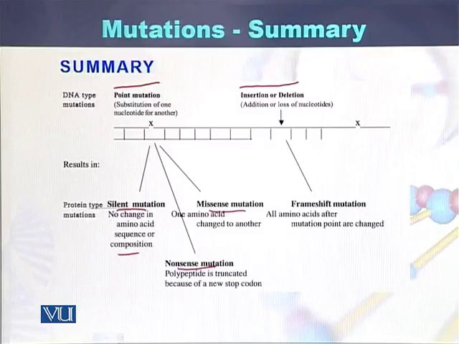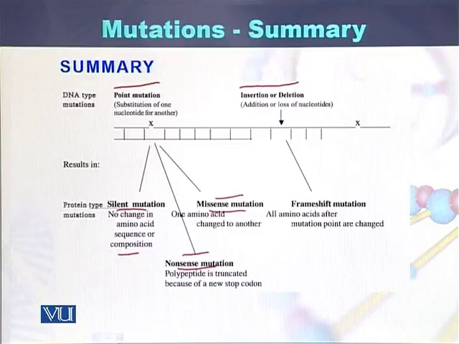sequence. While in case of missense mutation, there is a change at the DNA level, but there is also a change at the protein level. In this case, one amino acid is substituted by another amino acid. In case of nonsense mutation, there is termination of the production of the polypeptide. Due to the mutation in the DNA sequence, the codon is converted into the stop codon. Due to the stop codon, there is a termination of the production of the polypeptides.